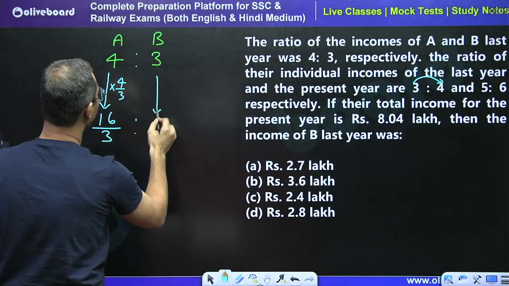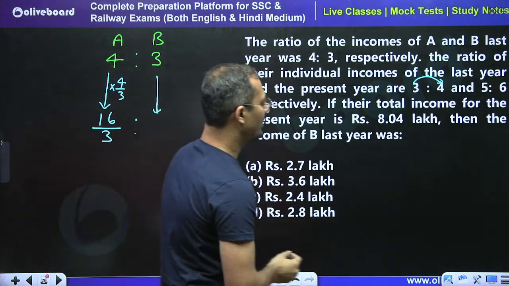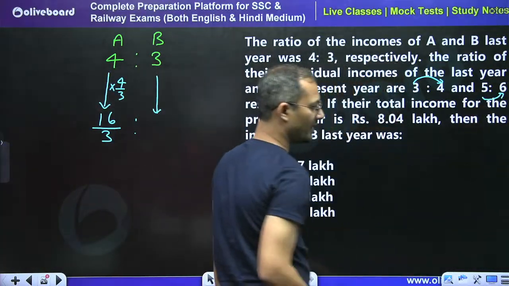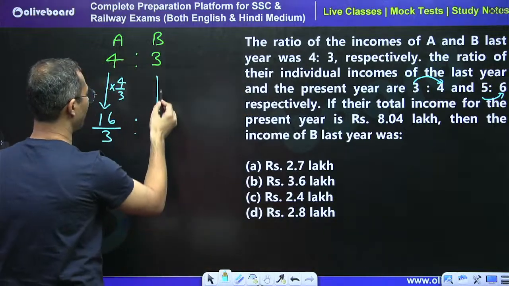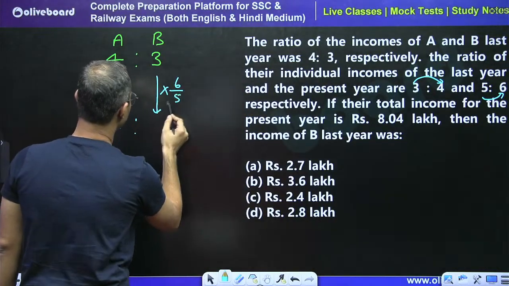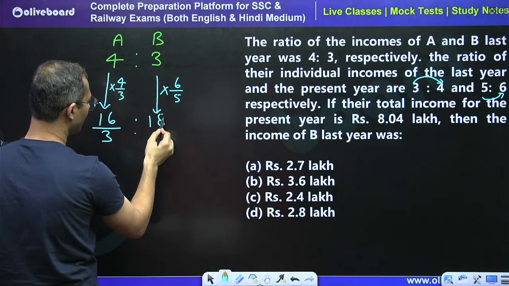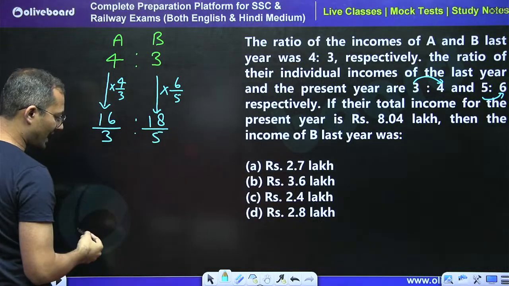For A. For B, 5 unit has become 6. So 1 unit has become 6/5. So multiply by 6/5. So we can say that here it will become 18/5, right? So just calculate the ratio.